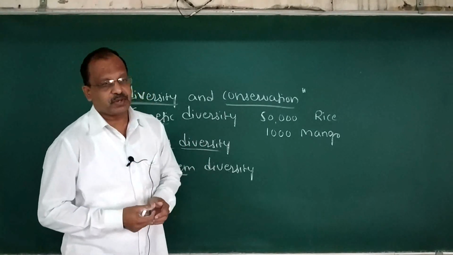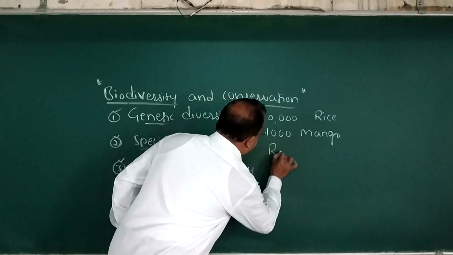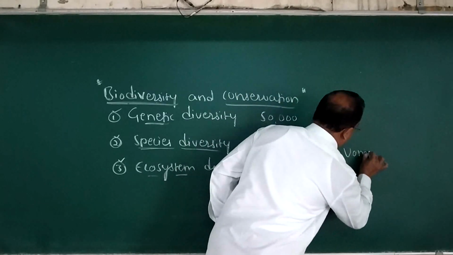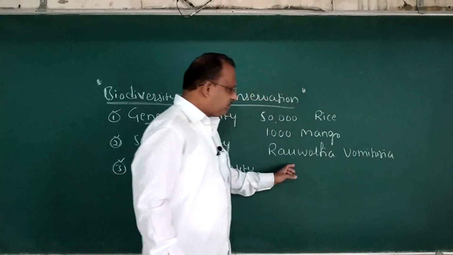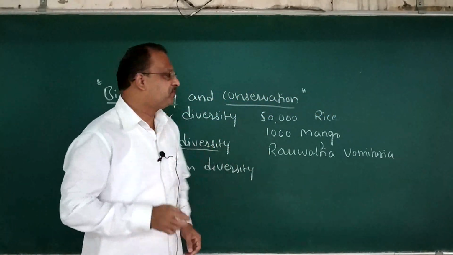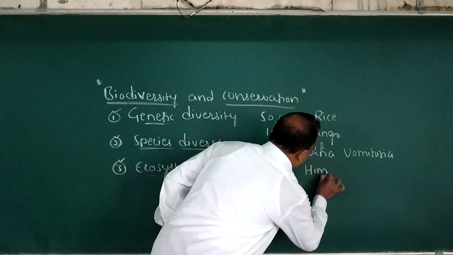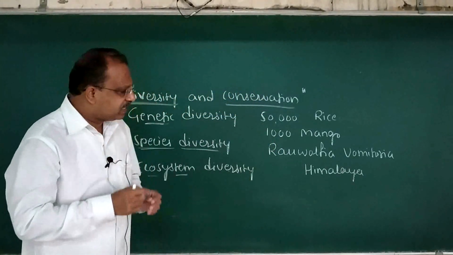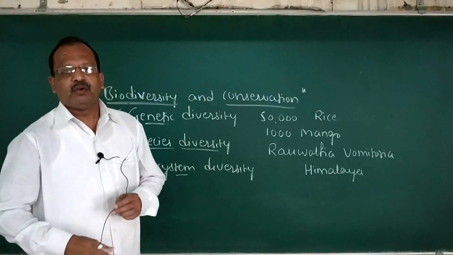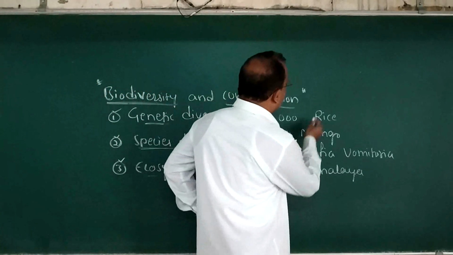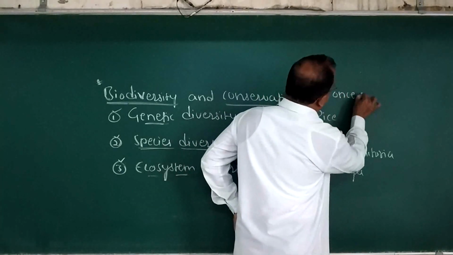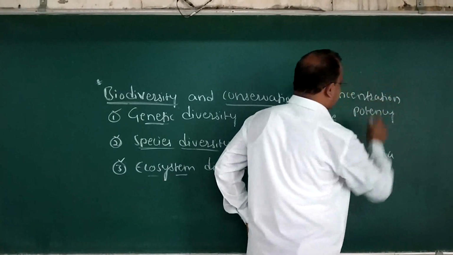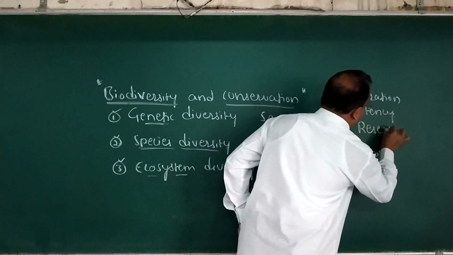In the same way, one more example you have to take care of: Rauwolfia serpentina, growing in the different regions of the Himalaya, will show variation in the concentration and potency concerned with the chemical known as reserpine.